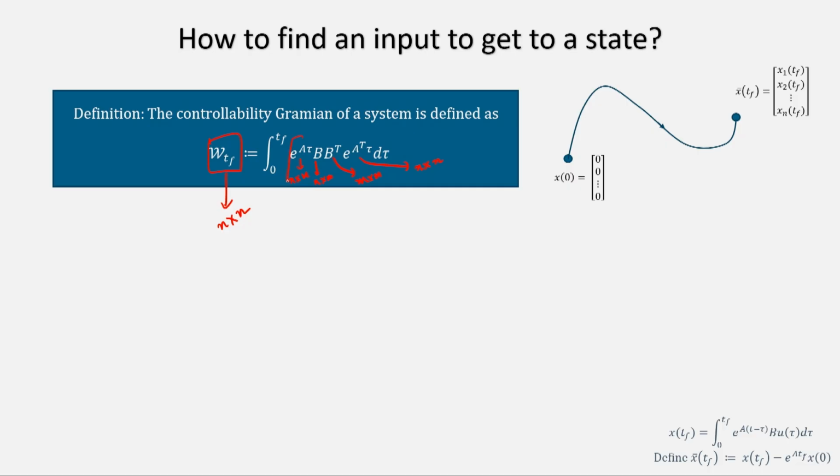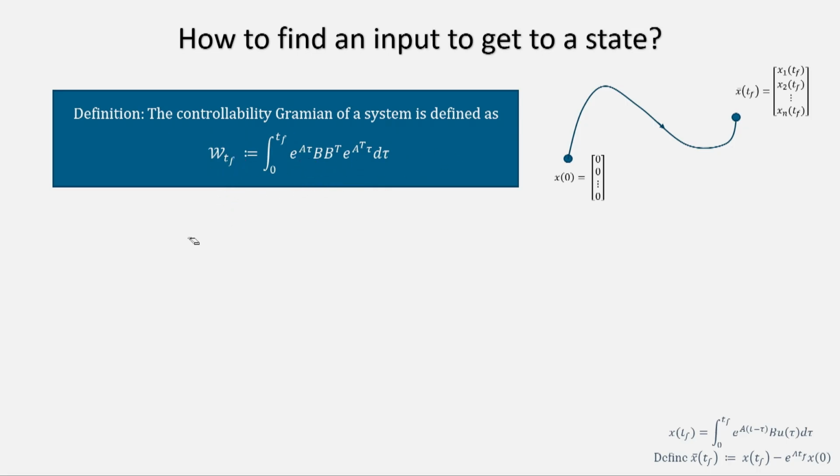And you see the matrix that I get here is a square matrix. So, this is integration from 0 to Tf. I will get a square matrix here which is n cross n, and then you have a d tau. So, how do we find this integration? For each term in this, you have to integrate from 0 to Tf d tau, and you will get the value of the elements of this matrix W(Tf) in this way. We will take an example and see how to do this. But when we are integrating the matrix, it means integration of each element in the matrix.